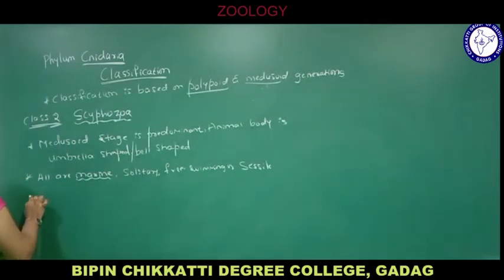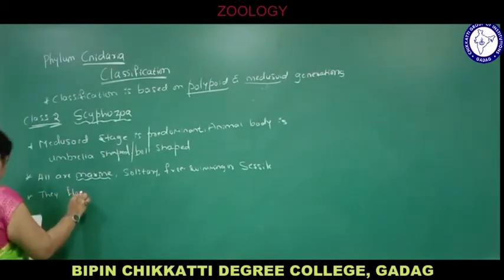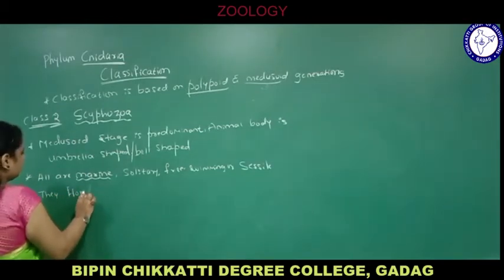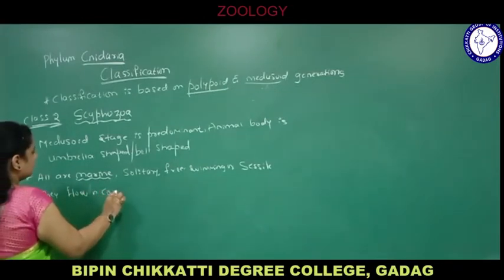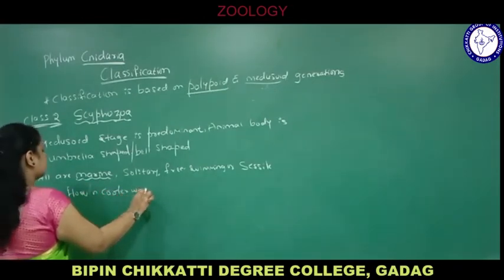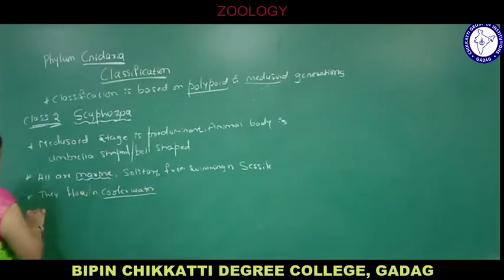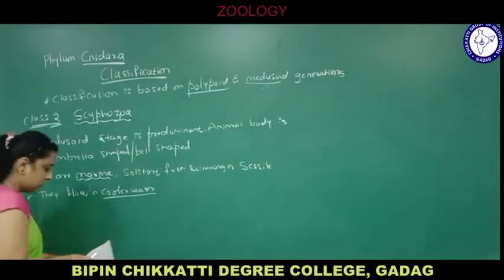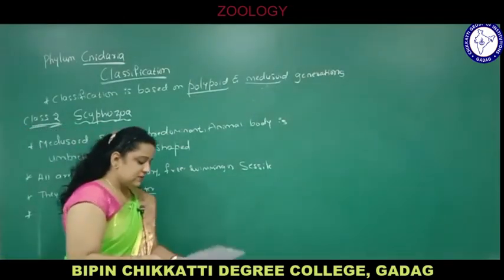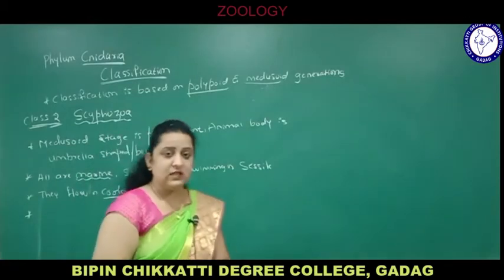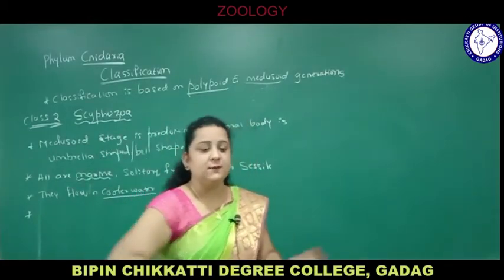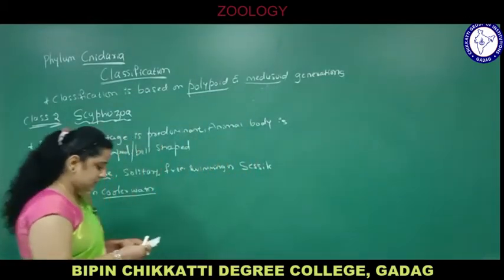They float in cooler waters. Usually they are found in cool water bodies. As you have seen previously, Porifera are found in hot waters of the Mediterranean Sea. Here they are found in cool waters.